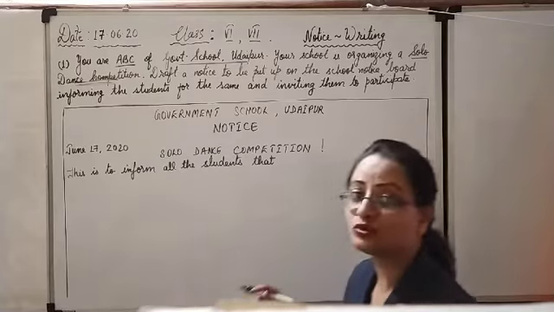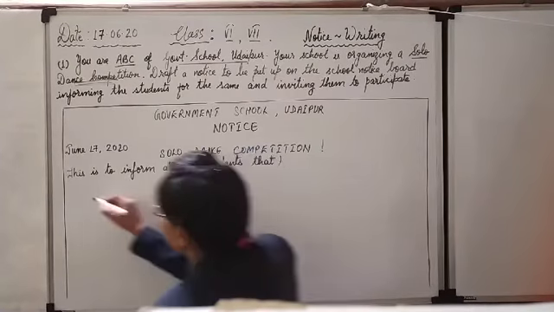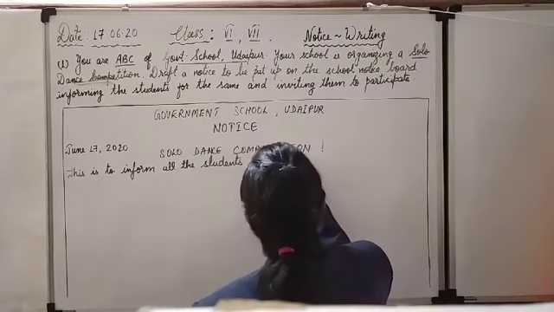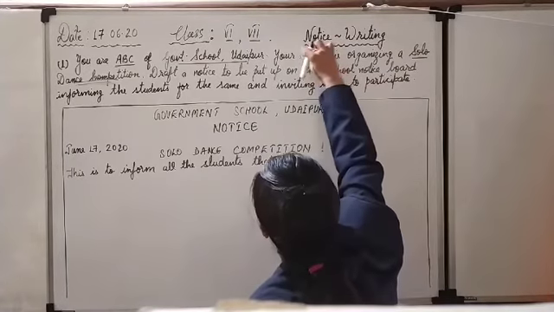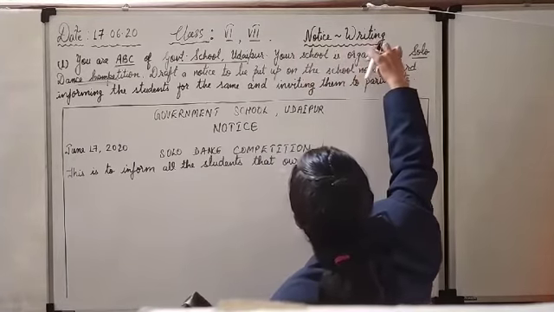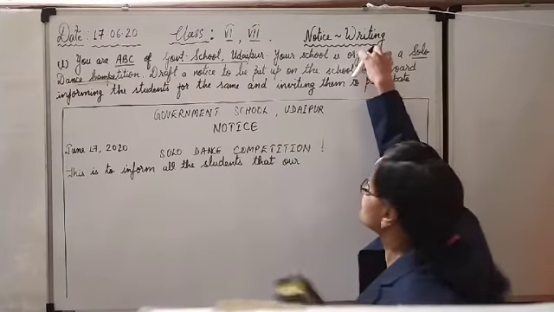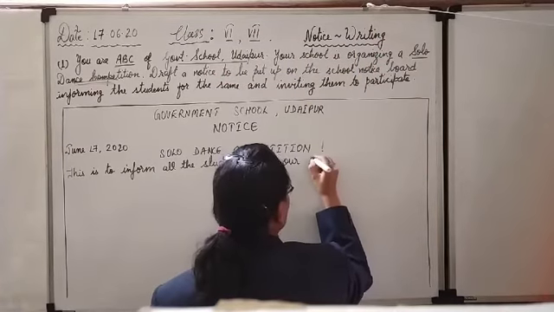This is to inform all the students that... This much you will learn. After that, don't put up the bracket here; I'll explain later. That our school... Okay, now everything is from the question. Your school, so you will write: our school is organizing, or going to organize, a solo dance competition. Finish first paragraph.